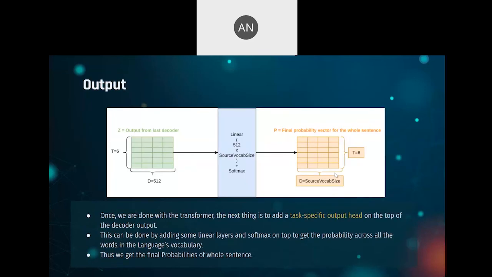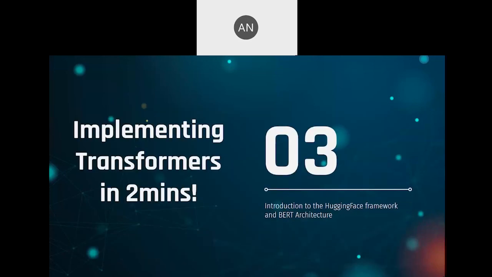Finally, after the sixth decoder, the final output will be acted upon by a linear layer followed by a softmax to calculate a final probability vector for the whole sentence. Based on the probabilities, if your model is working fine, you can guess the translation of the English sentence that you entered. And this pretty much sums up a basic understanding of how a transformer works in a translation task. Thank you.